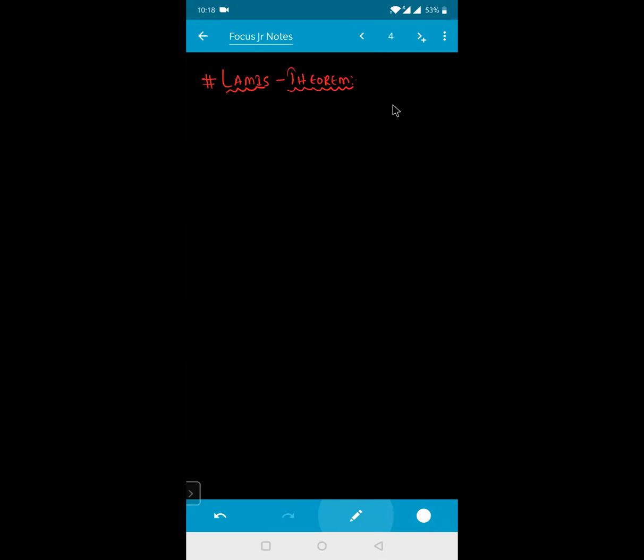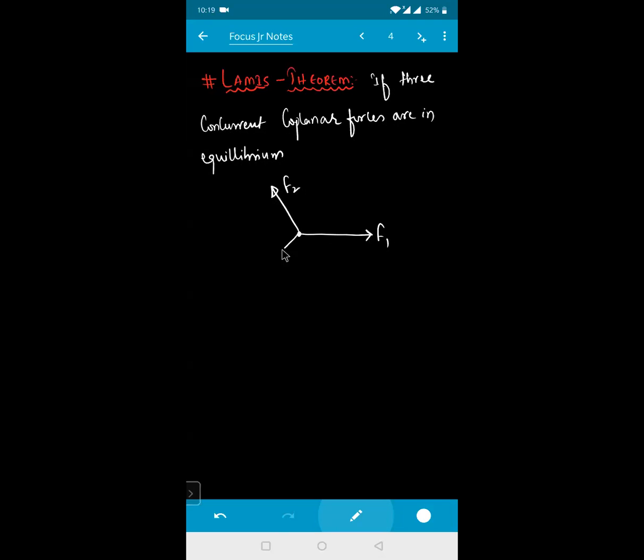See here, if you are having three concurrent coplanar forces in equilibrium. Concurrent means all of them are lying from one point only. Like say this one, this is the force here right now, say for example your F1. There is another force here right now, say for example F2. And here there is another force right now, say for example your F3.